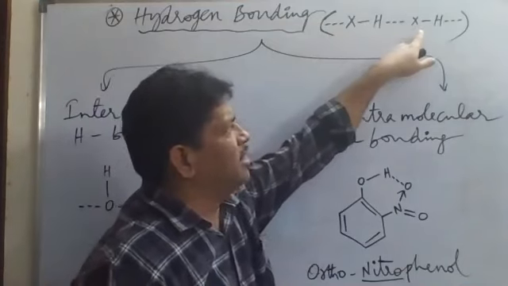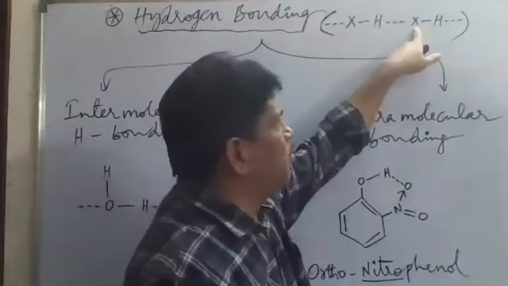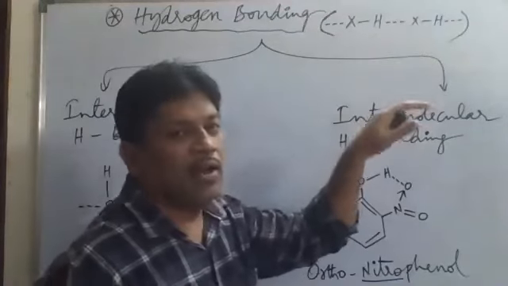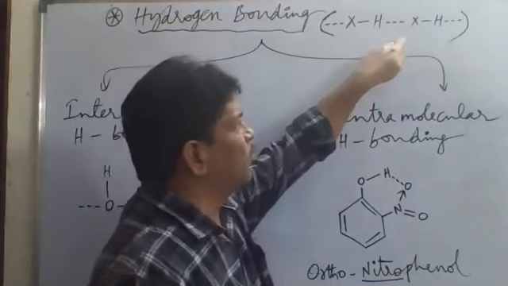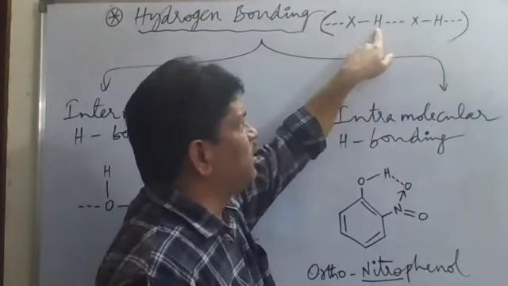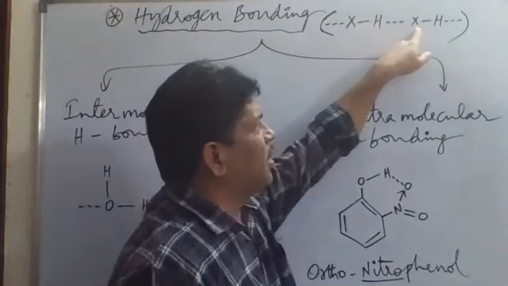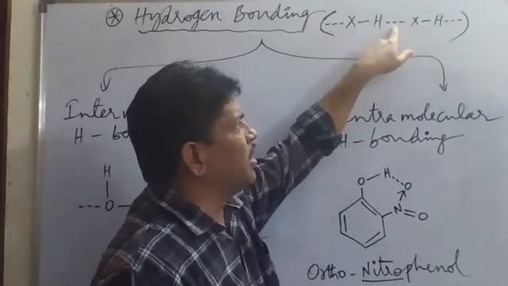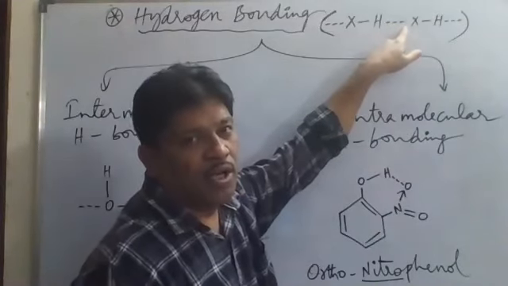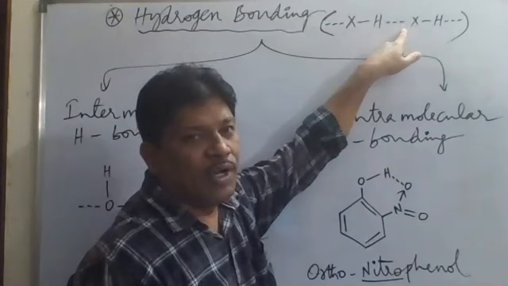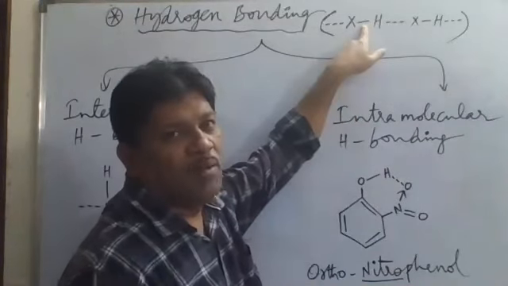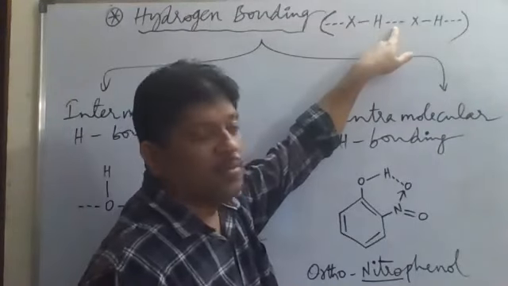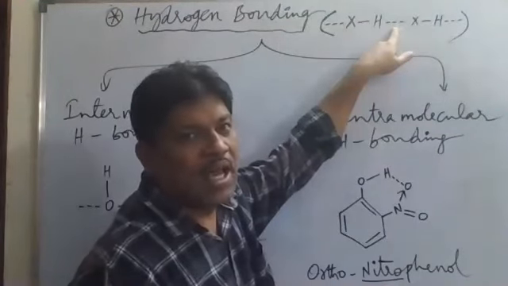Now see here, it is another molecule of HX. H-X, H-X. Two molecules of HX, hydrogen halide, we have taken. In this case you observe that between the hydrogen atom of this molecule and the halogen atom of the other molecule, there is an attractive force. These dotted lines indicate hydrogen bonding. The solid line indicates the covalent bond between hydrogen and halogen, and the dotted line is hydrogen bonding between hydrogen and halogen.